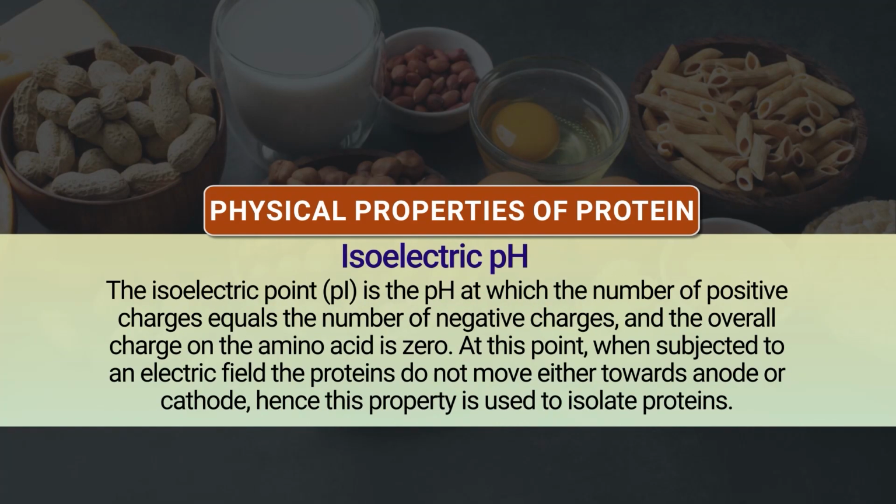Then we come to another important property, the isoelectric pH. The isoelectric pH is the pH at which the number of positive charges equals the number of negative charges, and the overall charge on the amino acid is 0. At this point, when subjected to an electric field, protein does not move towards either the anode or the cathode. Hence, this property is used to isolate protein.